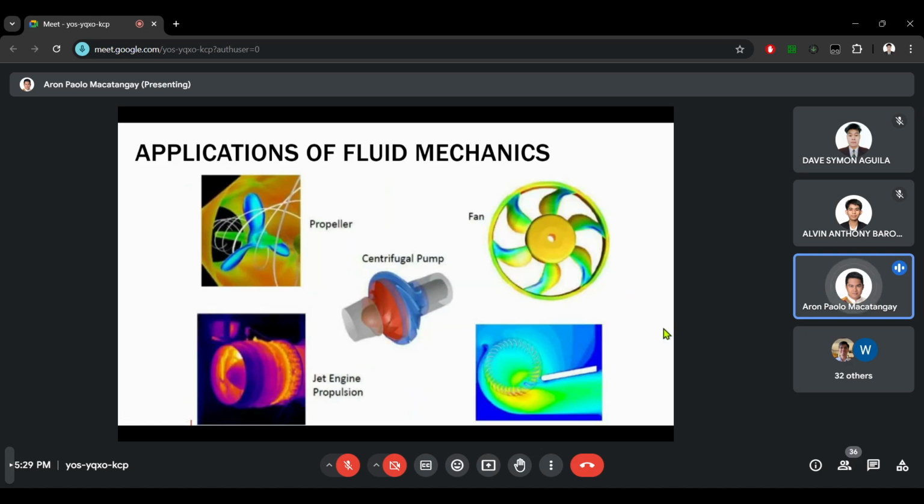I think more relatable applications for us mechanical engineers, automotive engineers, aeronautics engineers are in propellers, in fans, and in jet engine propulsion systems. So for propellers, the blades need to be designed to maximize the push in the water for ships and water vessels. Fans, in general, for example, the fans in our laptops, in our computers, not only do we want them to blow the maximum amount of air for cooling, but we also want them to be as silent as possible.